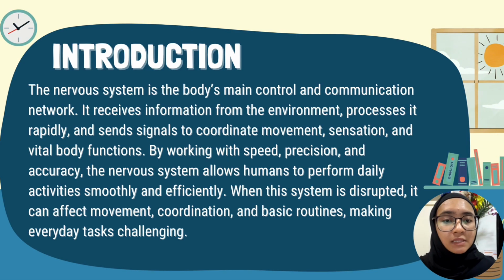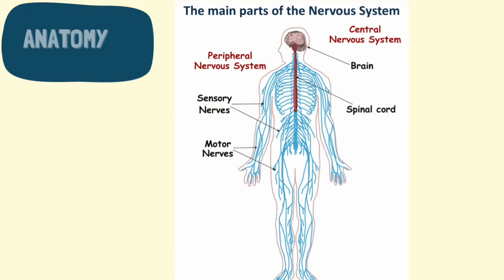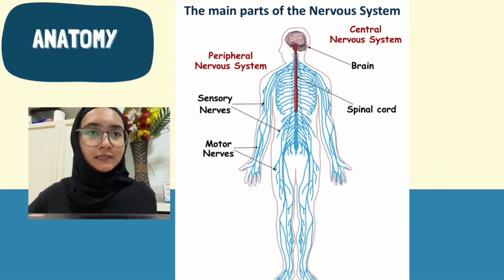When this system is disrupted, it can affect movement, coordination, and basic routine, making everyday tasks challenging. That is related to the disease that we're going to talk about later, which is Duchenne muscular dystrophy. Now let's talk about the anatomy of the nervous system. The anatomy of the nervous system is divided into two main parts, which are the central nervous system and the peripheral nervous system. The central nervous system consists of the brain and the spinal cord.